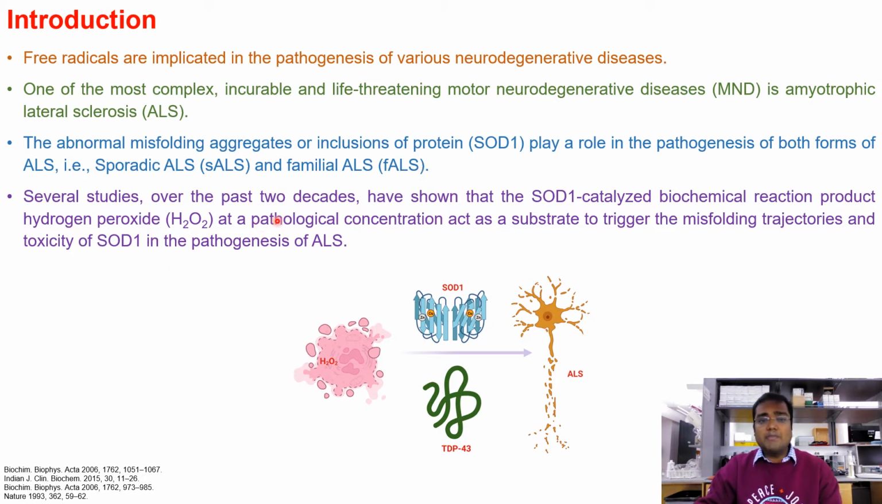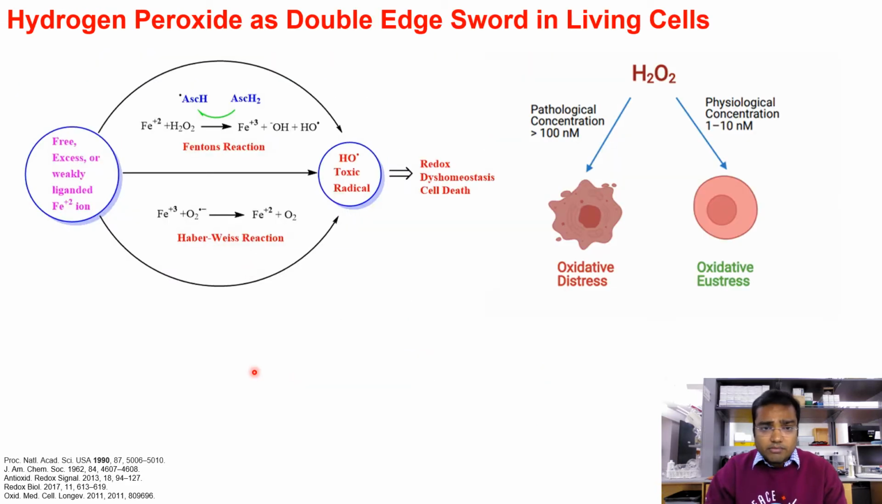Several studies over the past 2 decades have shown that the SOD1-catalyzed biochemical reaction product, hydrogen peroxide, at pathological concentration acts as a substrate to trigger the misfolding trajectories and toxicity of SOD1 in the pathogenesis of ALS. So hydrogen peroxide at physiological concentration acts as an oxidative eustress molecule in cell signaling processes, whereas at pathological concentration it acts as an oxidant and causes cell death.